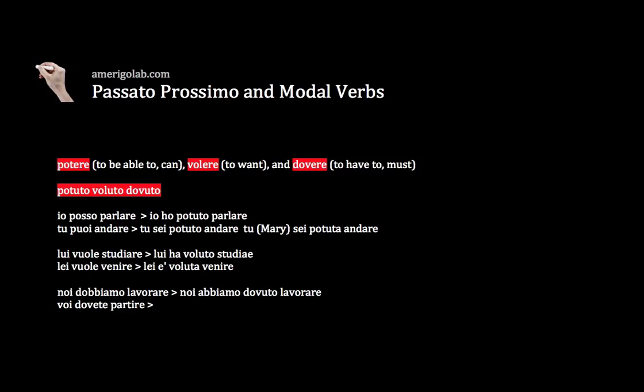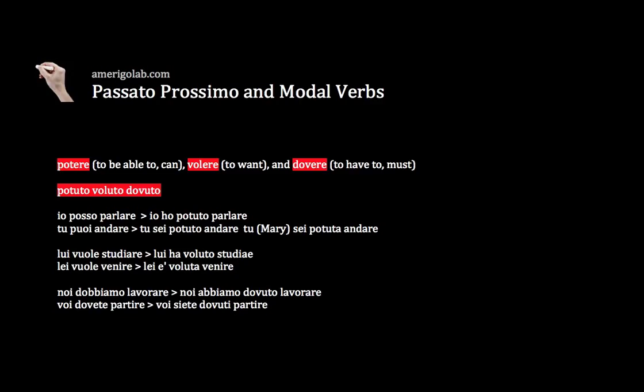Since partire is a movement verb, an intransitive verb, part of the house of essere, partire requires essere. So voi, and then we need the right form of essere for voi, so siete, and then the past participle of dovere, so dovu, but wait, since voi is plural, and we pretend that voi in this case is plural and masculine, it will be voi siete dovuti, and then simply add the infinitive form of the verb, partire.